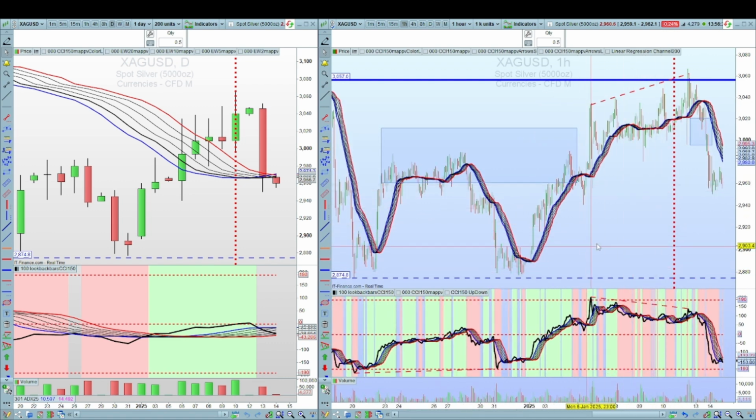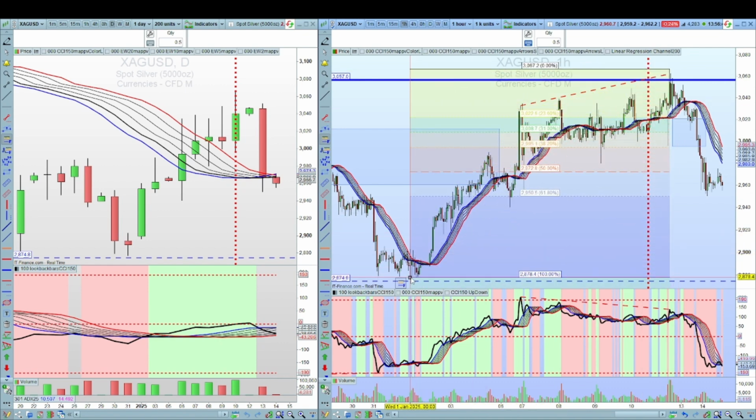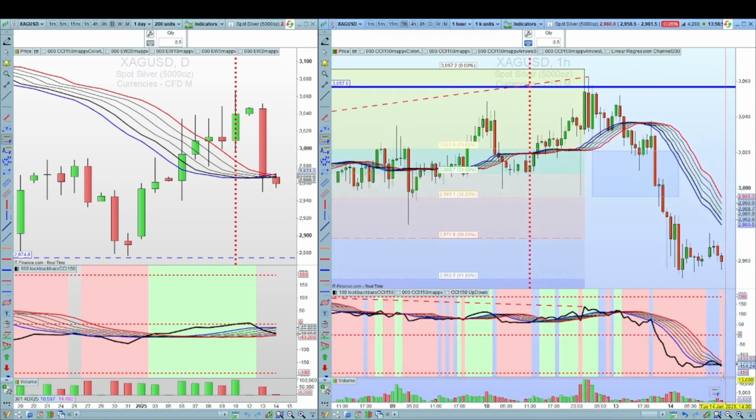And we did have this back here, this bearish divergence, lower highs on the CCI, this is the 1 hour chart, versus higher highs in the price. And if we drew a Fibonacci range between that high and that low, that's at 38% minimum retrace level, and more than 90% of the time it hits this minimum retrace. In this case, it's gone down to about the 61%, and looks like it's possibly bouncing, but again the CCI is showing a break to the downside below the moving averages, so you may very well see further downside to silver in the coming days, at least on the hourly.